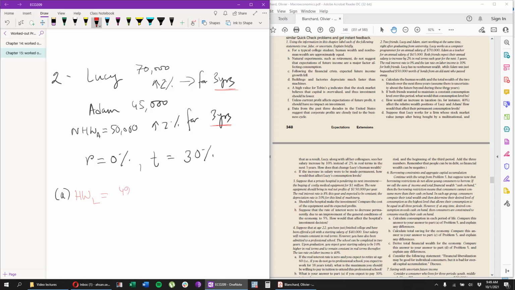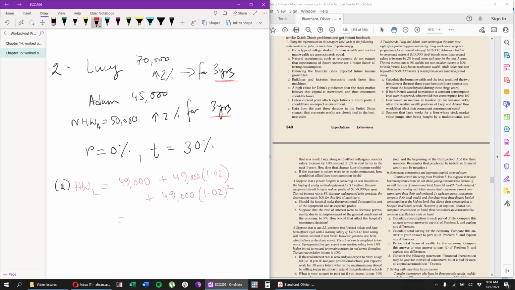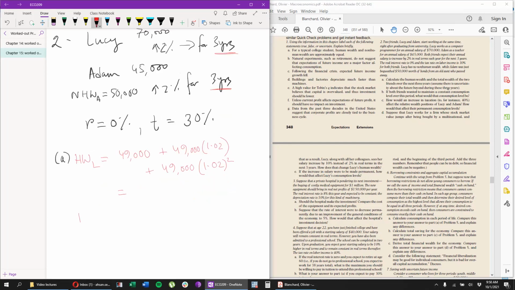That's 49,000 for the first year. Next year, 49,000, but with an increment. And next year, same 49,000, but with the increment rate. Easy enough. And then you can use your calculators to figure out how much this is.